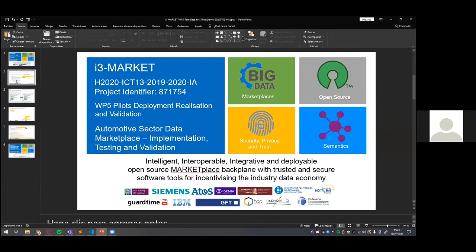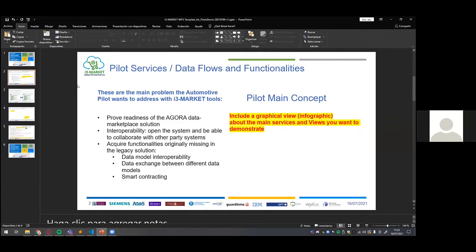First of all, for the automotive pilot, what we want to address is to prove the readiness of the Agora marketplace solution as being developed in Atos from results from previous projects. And we want to extend the current functionalities that it has.